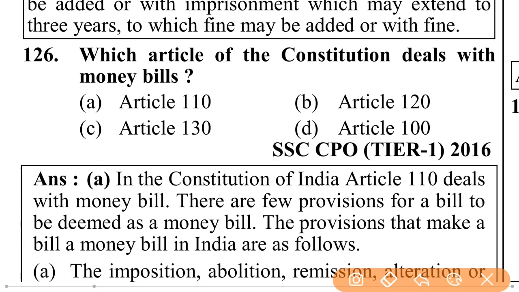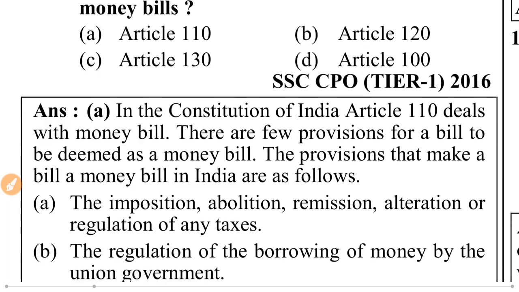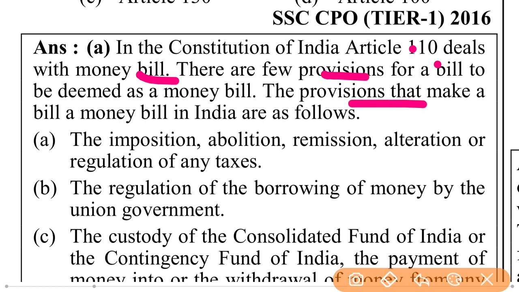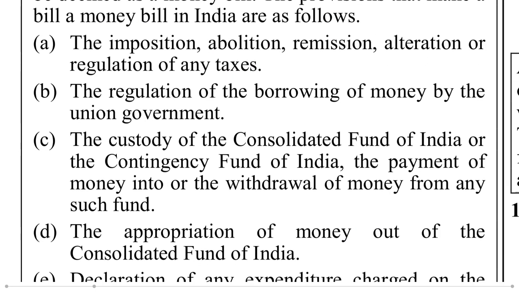Which article of the Constitution deals with money bills? That article is Article 110. In the Constitution of India, Article 110 deals with money bills. There are a few provisions for a bill to be deemed a money bill. The provisions that make a money bill in India are as follows: the imposition,